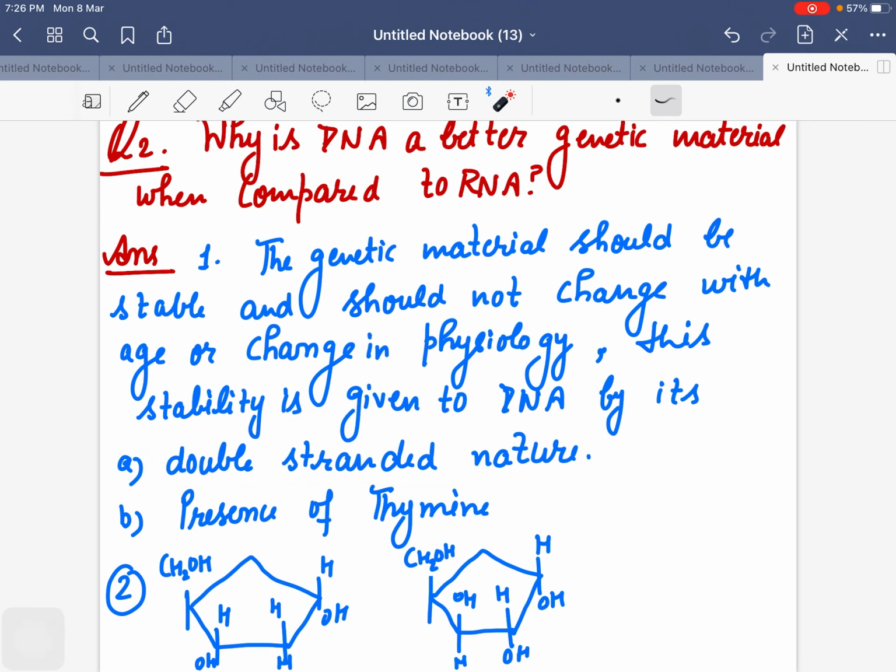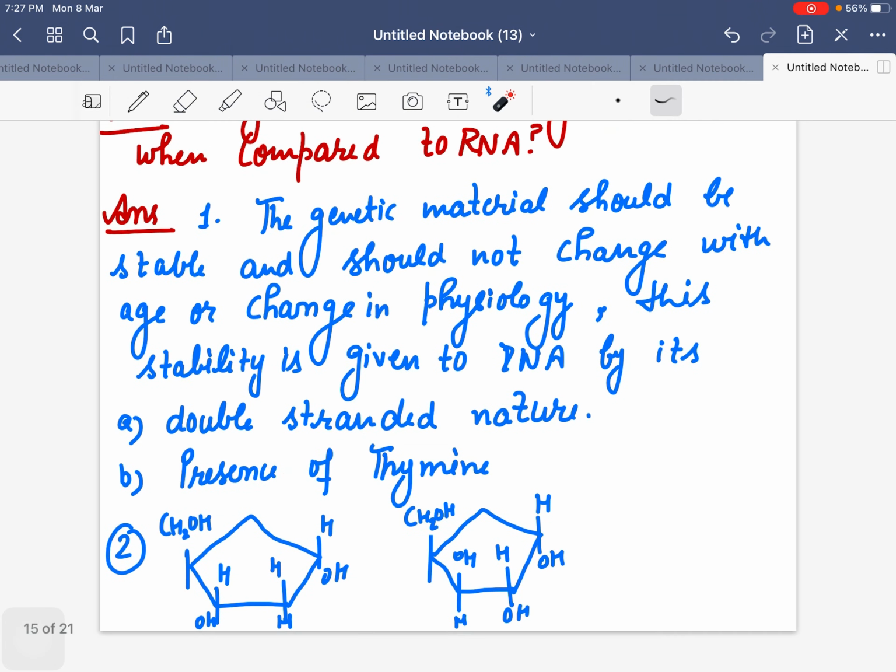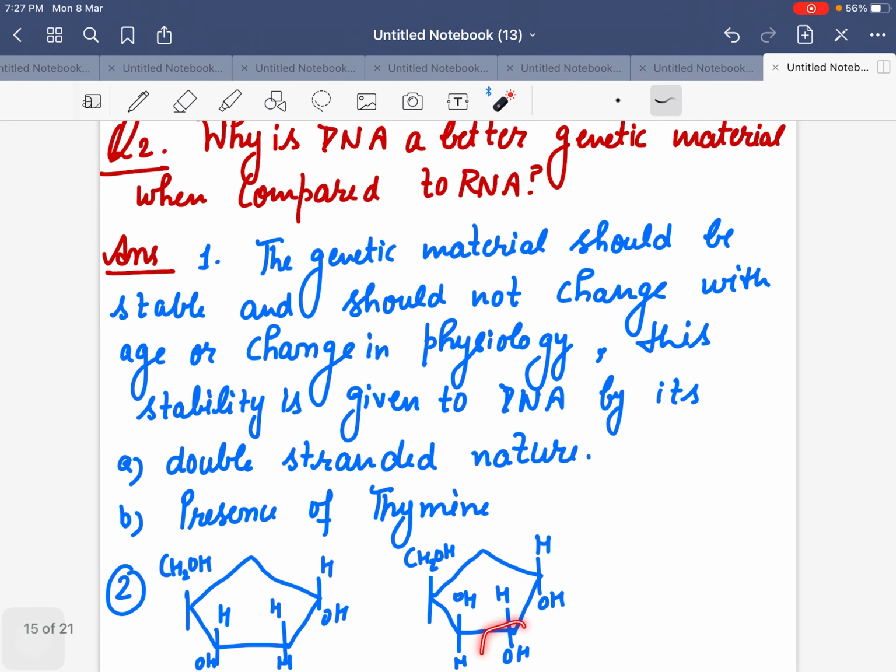What is RNA? Single stranded. As well, the base present in DNA is thymine, but the base present in RNA is uracil, and it is a very reactive base. So the two things which make DNA very stable are its double stranded nature as well as the presence of thymine. The second reason is the presence of OH.